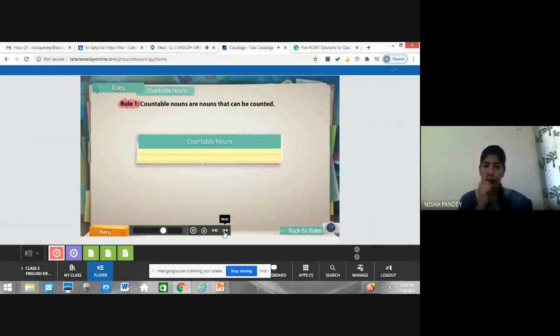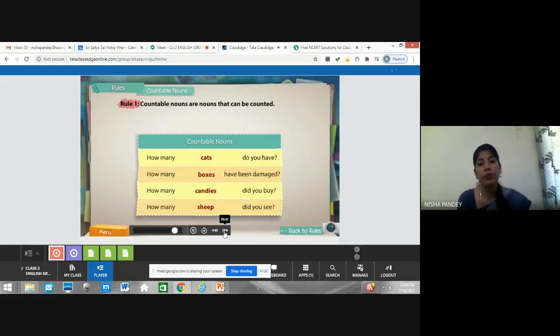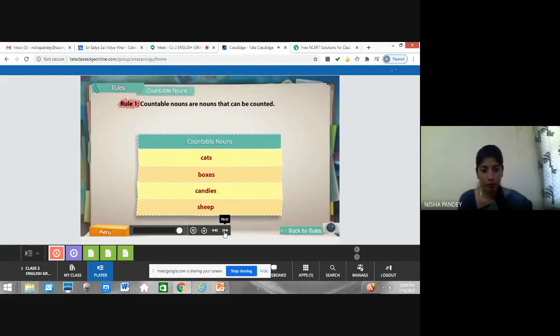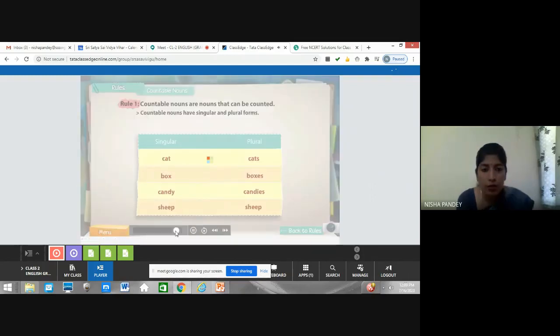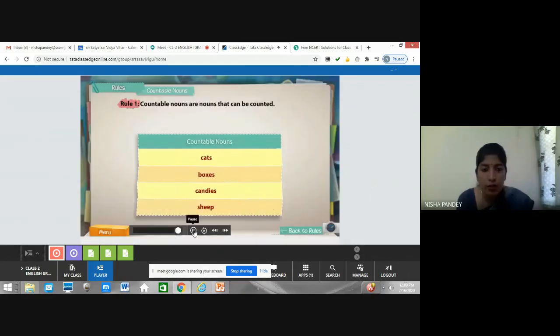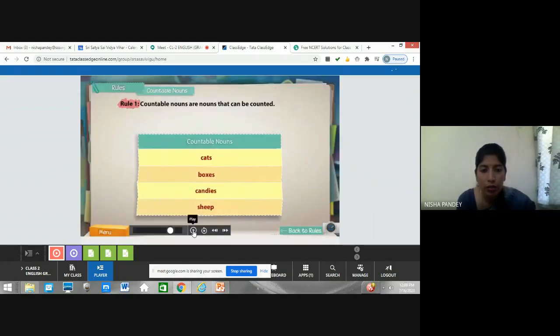Here are a few examples of countable nouns. Notice that you can add the question phrase how many before each of these to get a logical answer. As countable nouns can be counted, they generally have singular and plural forms. So here I want to show this part, this one.